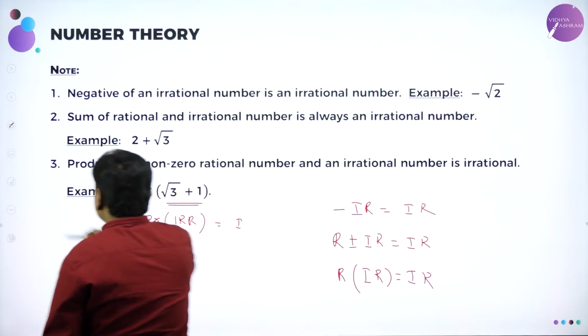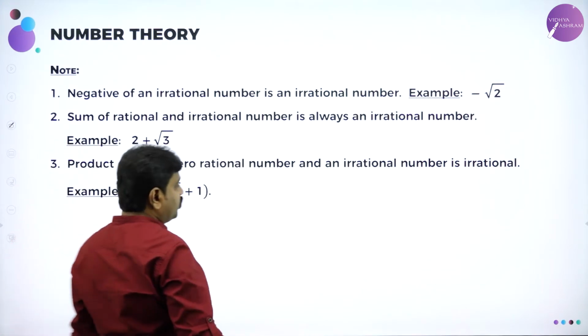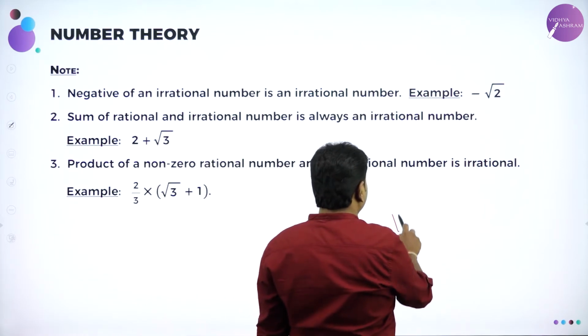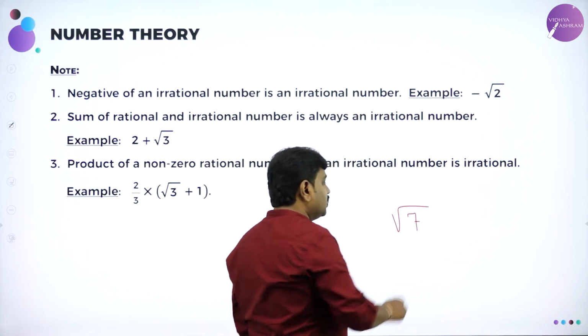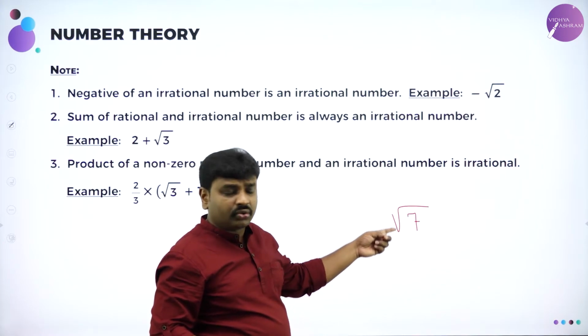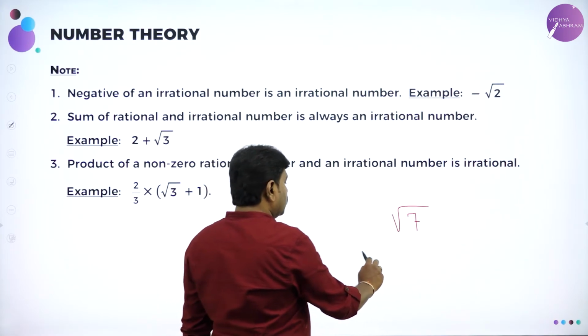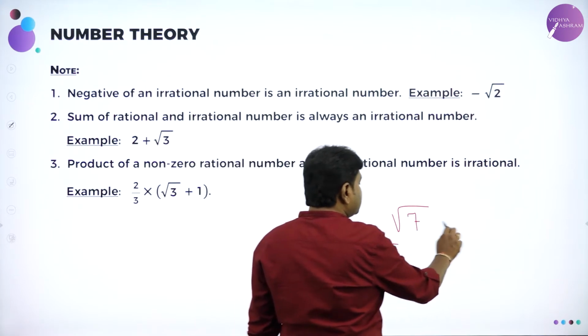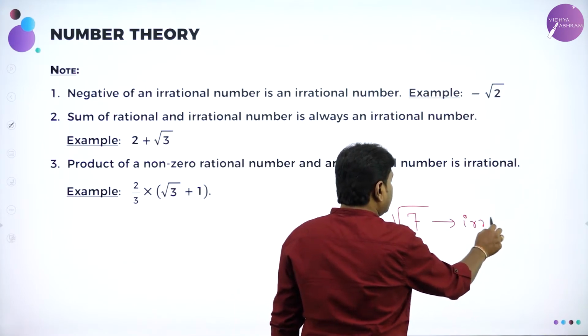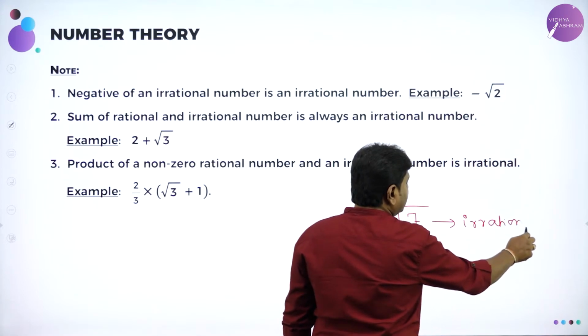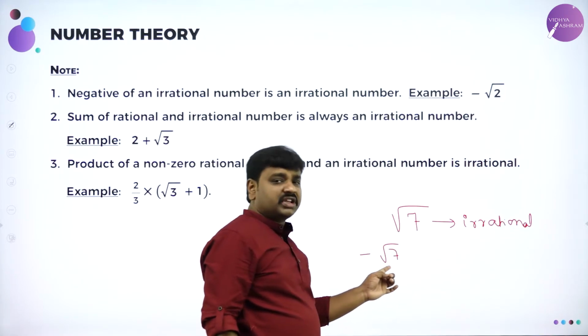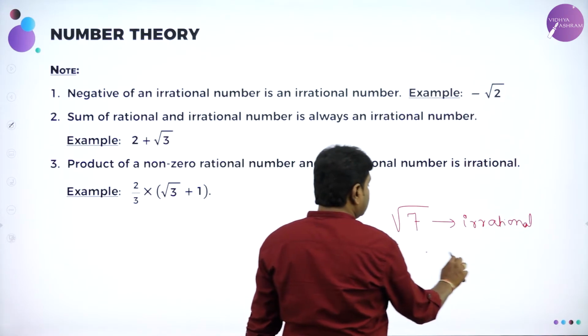Now my questions to you. What about root 7? Root 7 is irrational. I told you, root of imperfect squares are irrational. You cannot write it in p by q. Now, what about minus root 7? Because this is irrational, I told you, just now I told you, negative of irrational is also irrational. So, minus root 7 is also irrational.